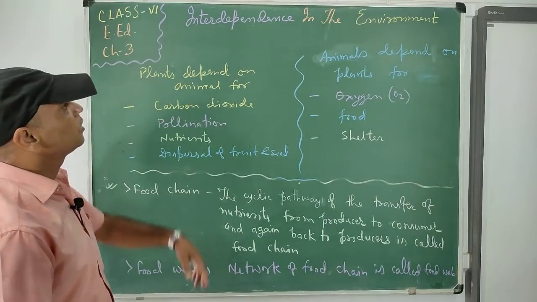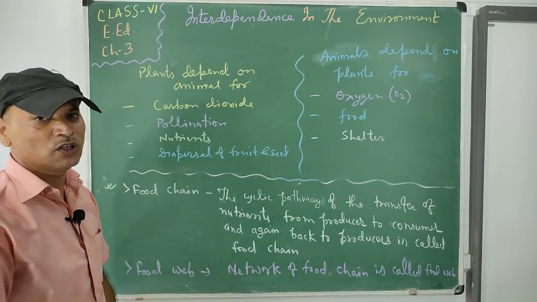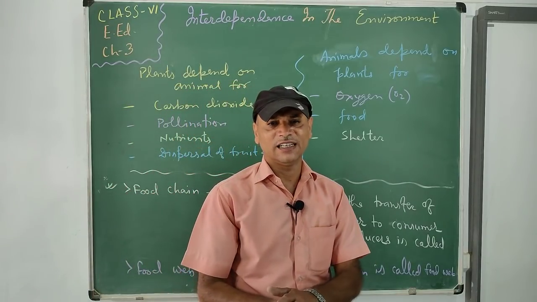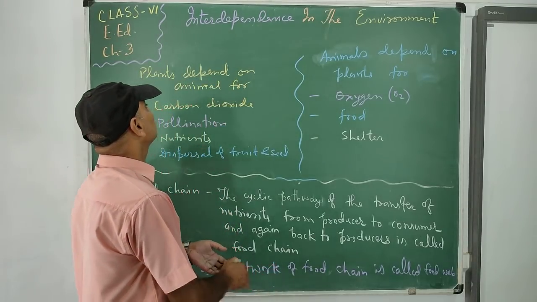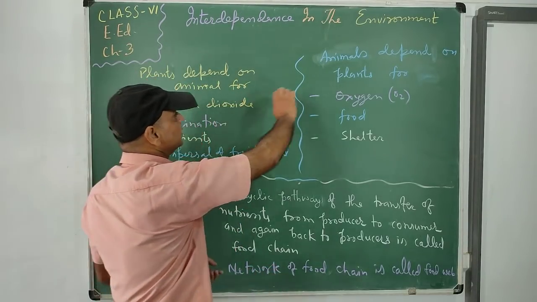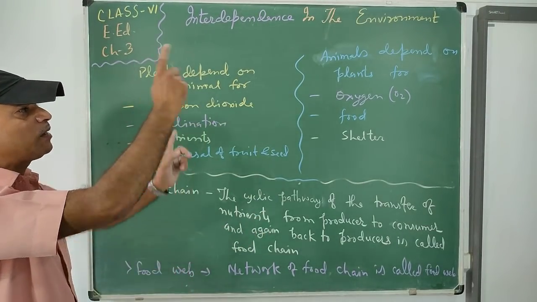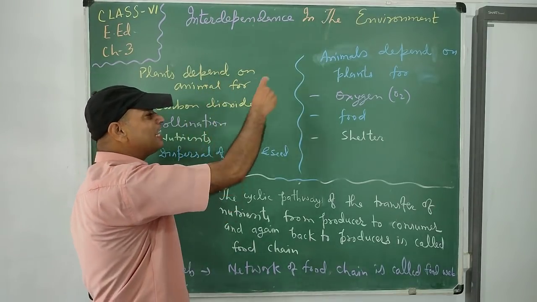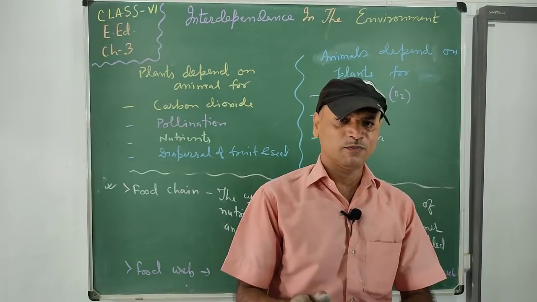In this chapter, we will discuss the interdependence in the environment, how things depend on each other. Interdependence means that things depend on each other. So here you see, here plant, here animal. How animals depend on plants and plants also depend on animals. So we will discuss in this chapter the dependency of plants and animals on each other.